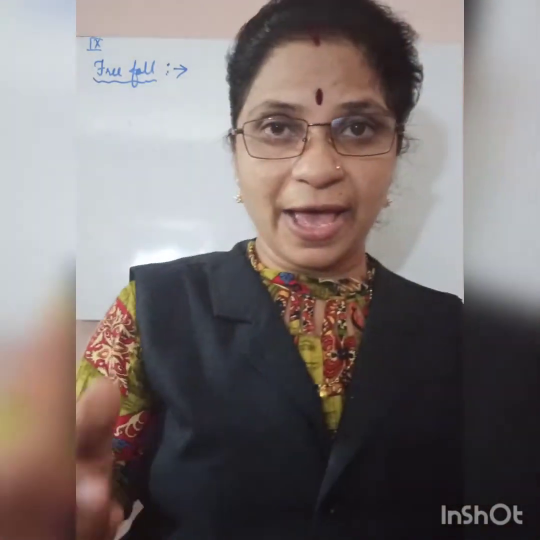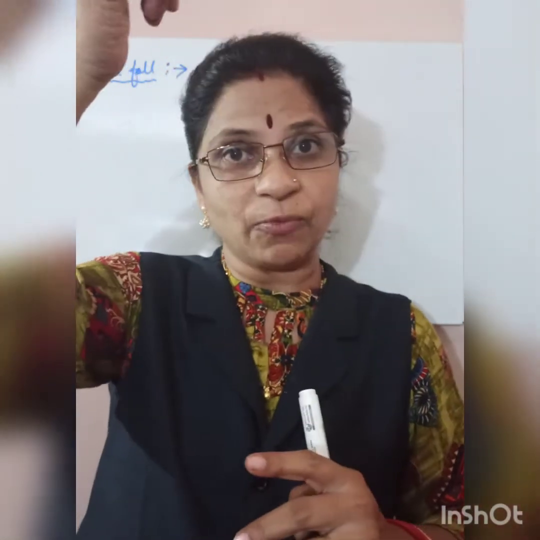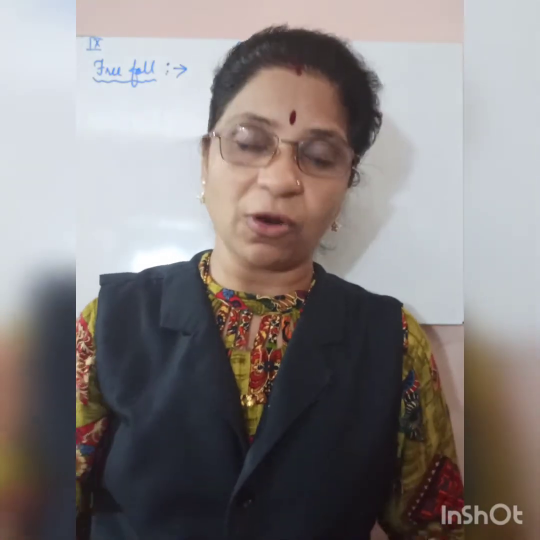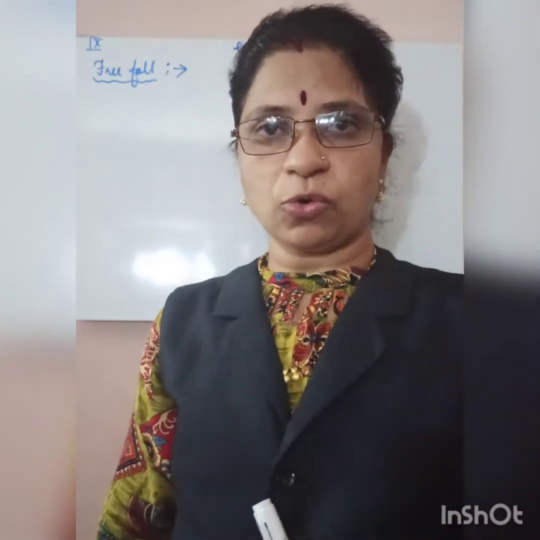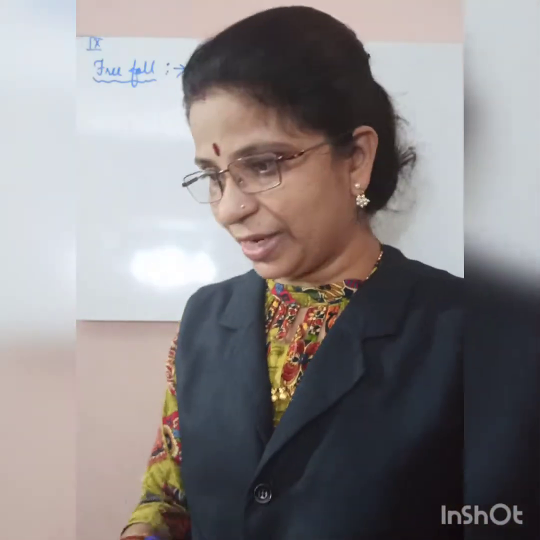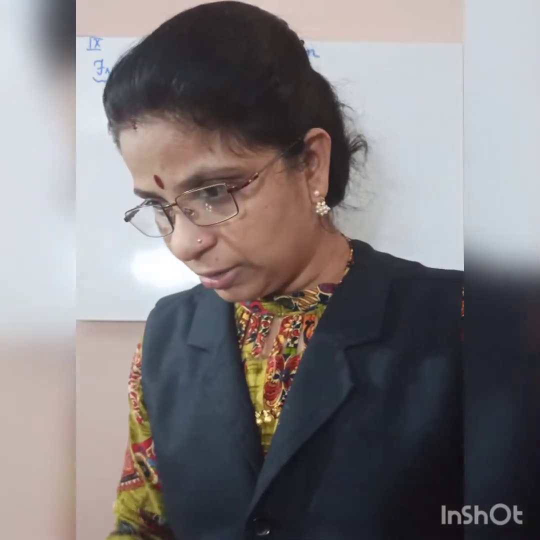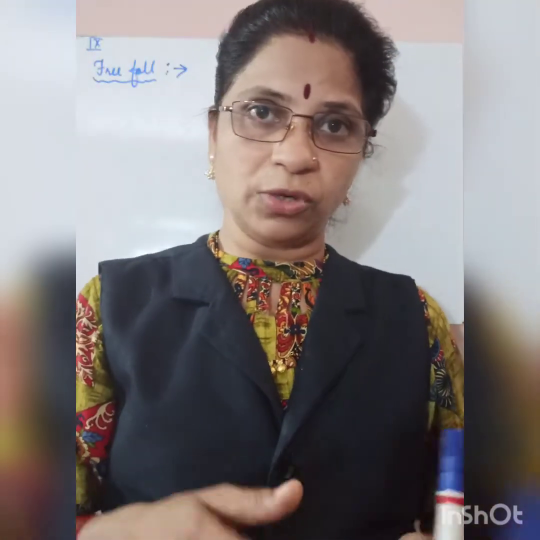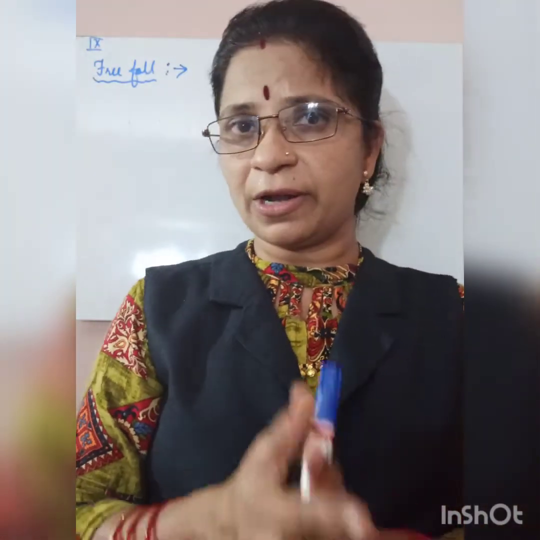See, when I threw this ball in an upward direction, it came down, means it came in a downward direction. Not only this clay ball, whichever objects we throw in an upward direction, they come in a downward direction. When we jump, we attain some height and again we come down, means again we move towards the earth, towards the ground. Actually, this is because of gravitational force. This we have already studied.